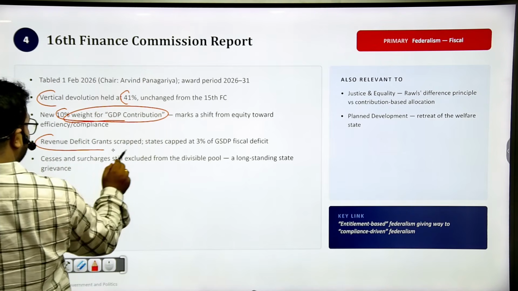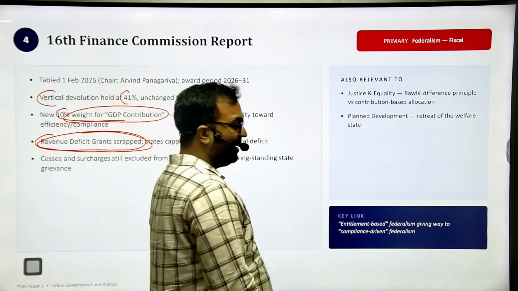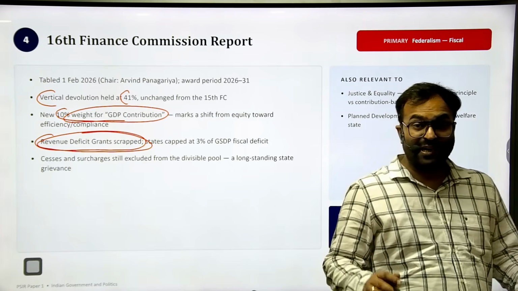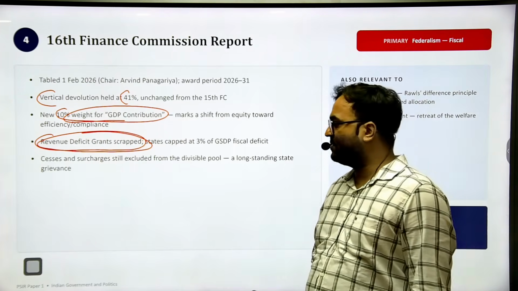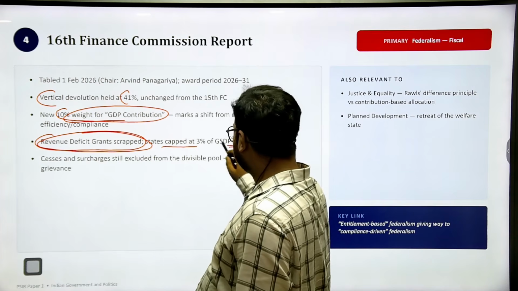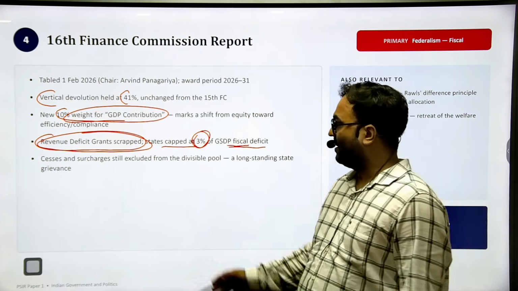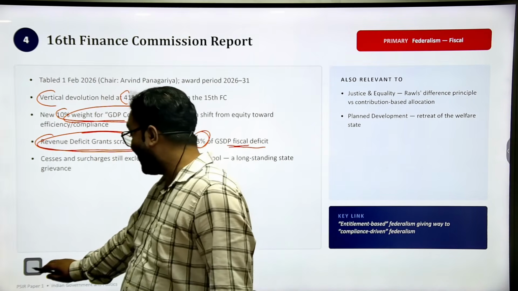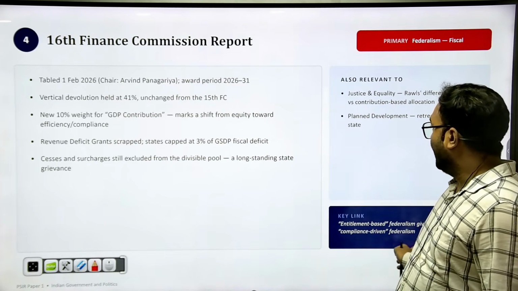Revenue deficit grants are now scrapped by the Finance Commission. Previously, there used to be a provision of revenue deficit grants given to the states. Now there is no revenue deficit grant, and the states' GSDP fiscal deficit should be maximum 3%. It is capped at 3%. So these points you should remember at least going forward in the examination.